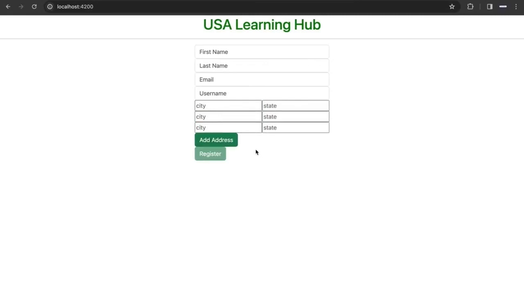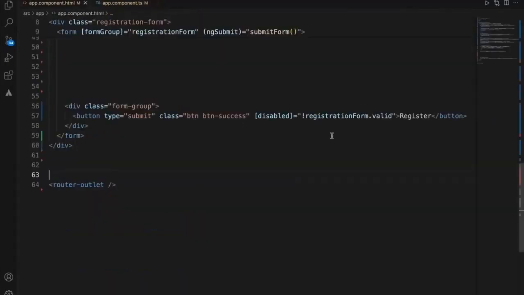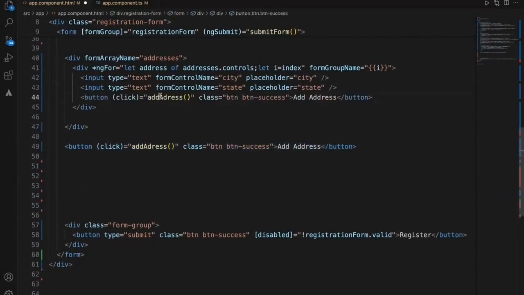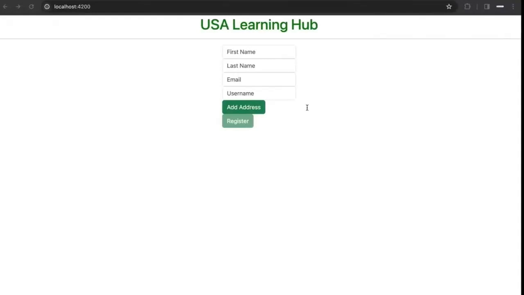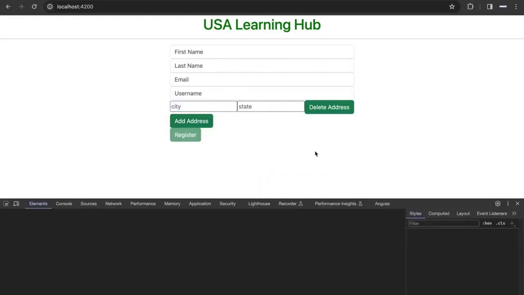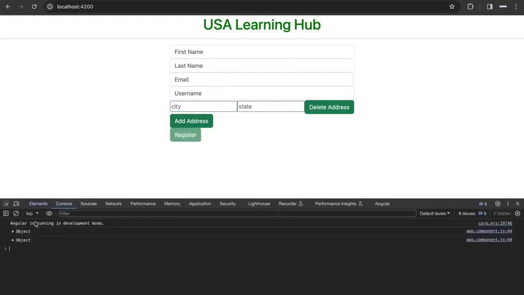Now suppose I clicked it without knowing it, I just wanted to delete. For that again we need to add it like the way we added this. When we are deleting it, we need to know the exact index of which address I want to delete. For that reason we have to pass that ID. Now when I add an address and when I delete it, it will get deleted. Now let's see how this will render in the console.